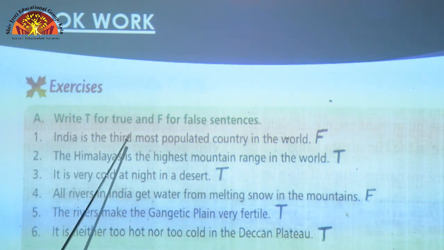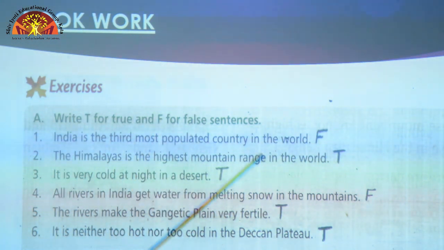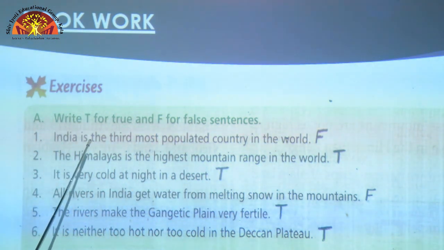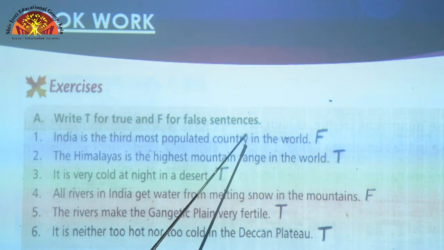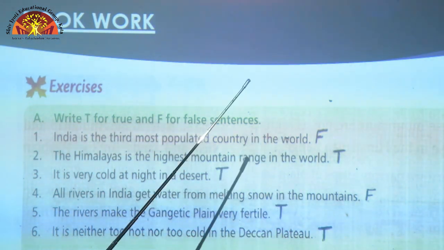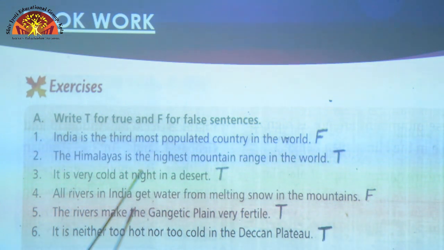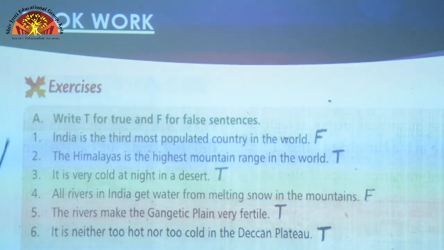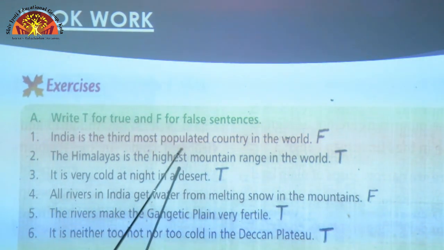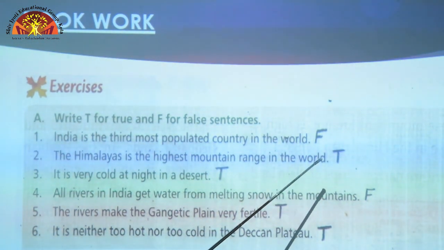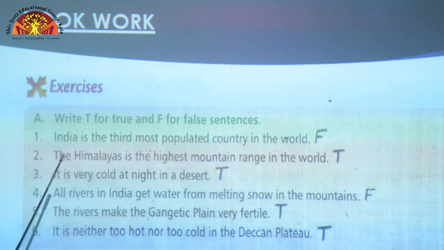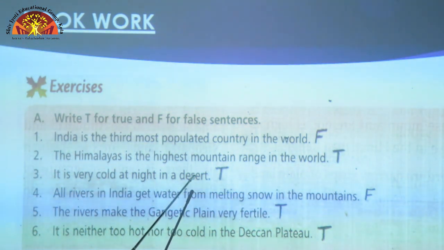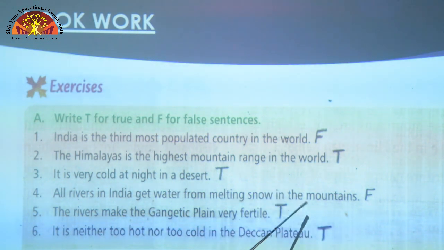Write T for true and F for false sentences. Question 1. India is the third most populated country in the world. It is false. What is the truth here? India is the second most populated country in the world. Second question. The Himalayas is the highest mountain range in the world. True. Question 3. It is very cold at night in a desert. True. Question 4. All rivers in India get water from melting snow in the mountains.